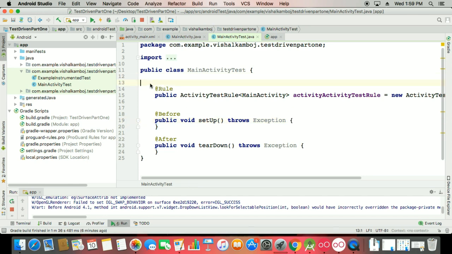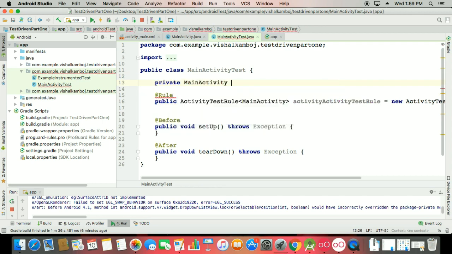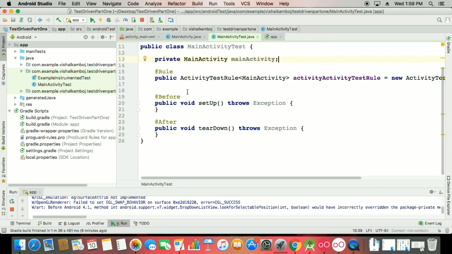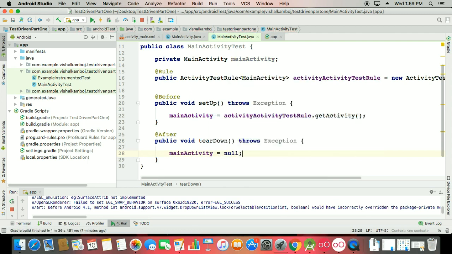First you have to make this rule, and here you can say private MainActivity, because we are working with the test on the main activity, and that is your before. Before means you check whether your activity exists or not. That is your test rule. So this is the first main activity, your activityTestRule.getActivity. That means on that activity we have to do the testing, and after means main activity equals null, nothing else.